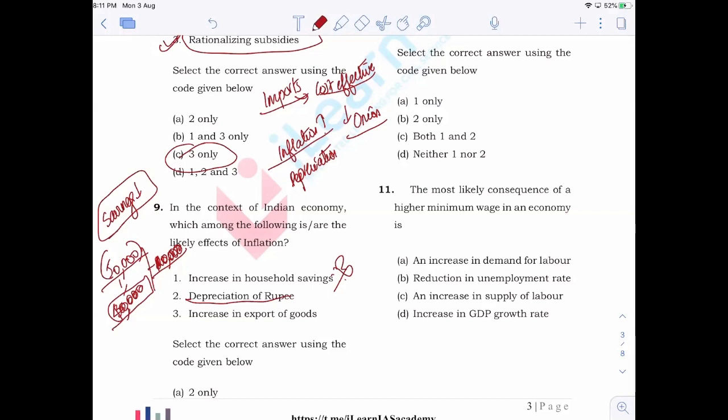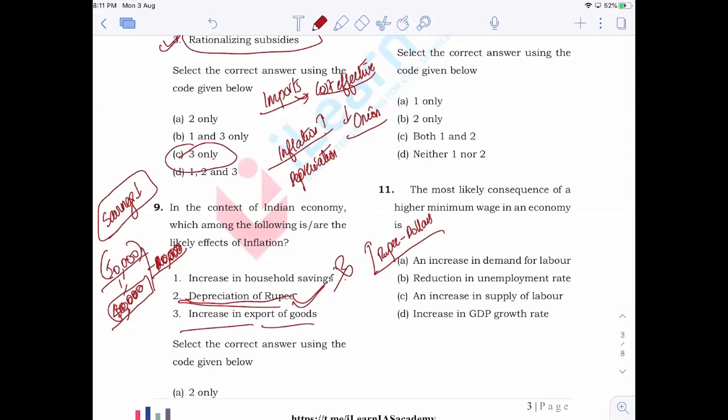Why? Because we will have to pay them, right? When we are paying, we have to convert rupees into dollars. Just imagine it in simple layman terms. When we have to pay for imports, we'll have to convert rupees into dollars. So when we are converting rupees into dollars, what happens? Demand for the dollar is increasing and demand for the rupee is coming down. When demand for the rupee comes down compared to that of the dollar, depreciation occurs. So that is correct.